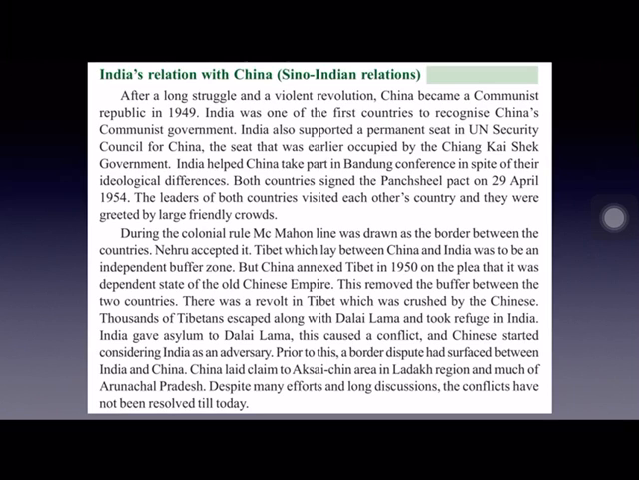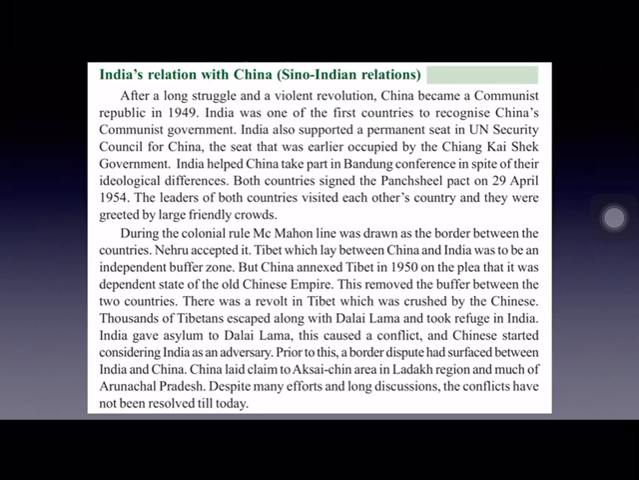India also helped China to take part in the Bandung Conference, which was held in 1955. To take part in this Bandung Conference, India helped China in spite of their ideological differences. What are the ideological differences? India's ideology is secularism. China's ideology is communism. In spite of these differences, India helped China to take part in the Bandung Conference in 1955.